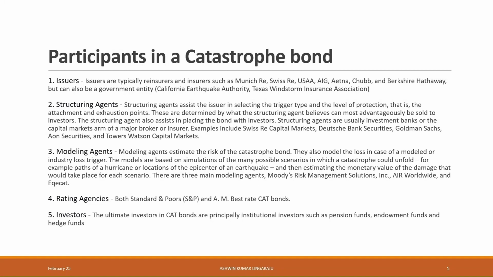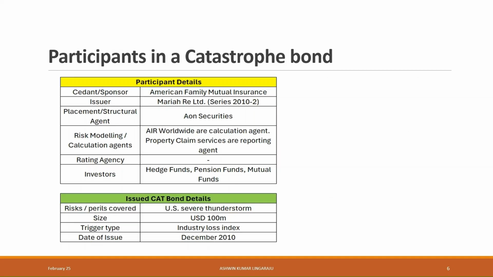With respect to rating agencies, both Standard and Poor's and AM Best rate the cat bonds. Investors such as hedge funds and pension funds are the investors in a cat bond. Here is an example of participants in a catastrophe bond.